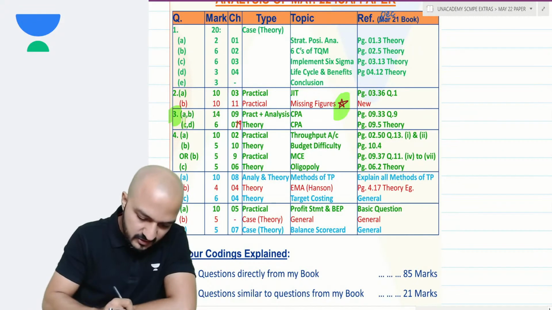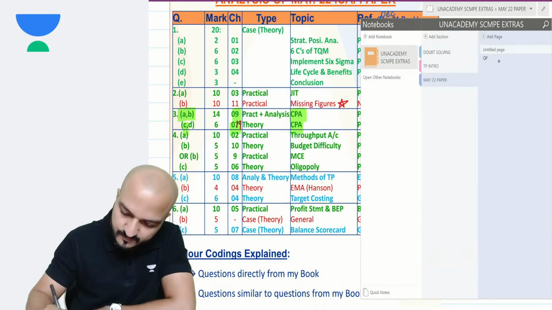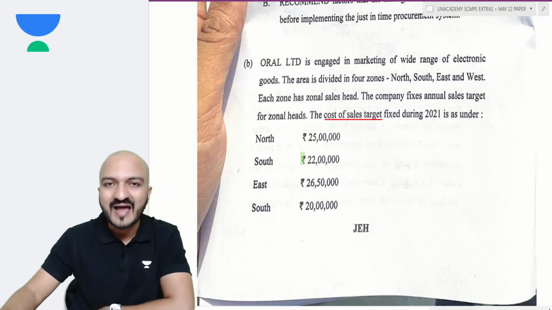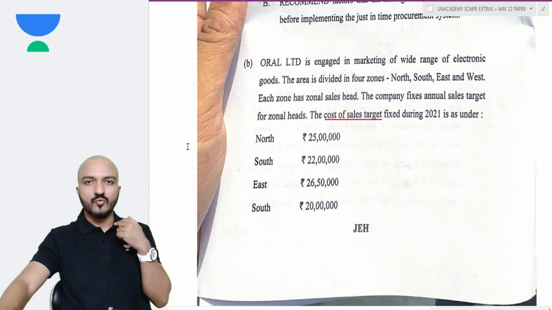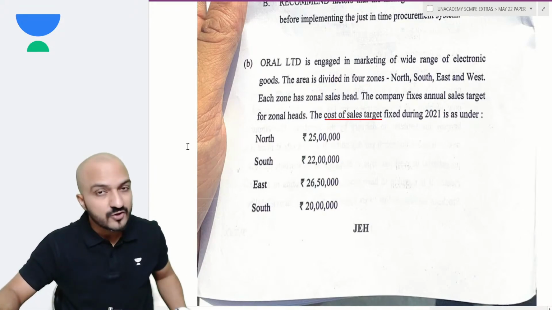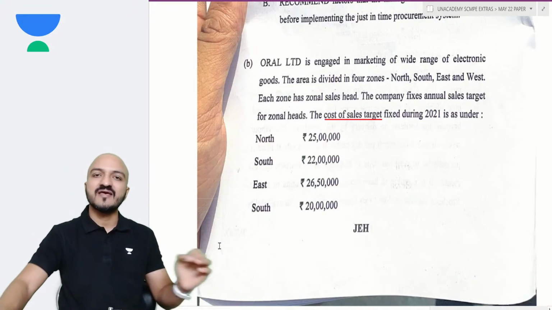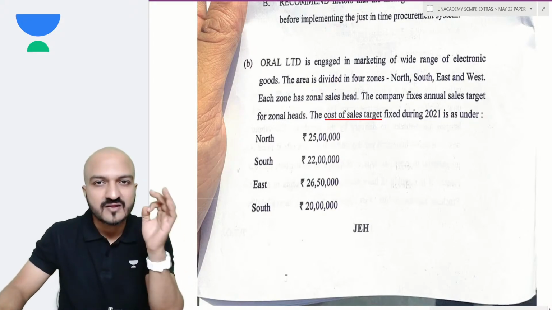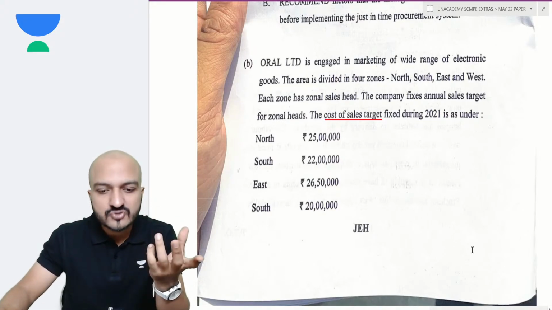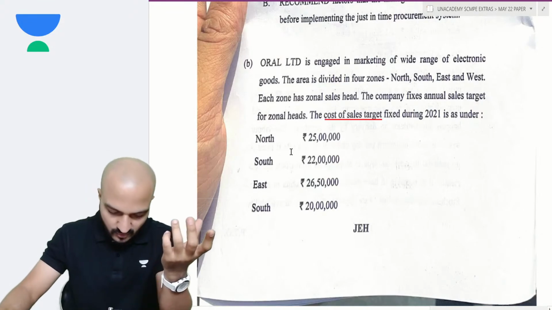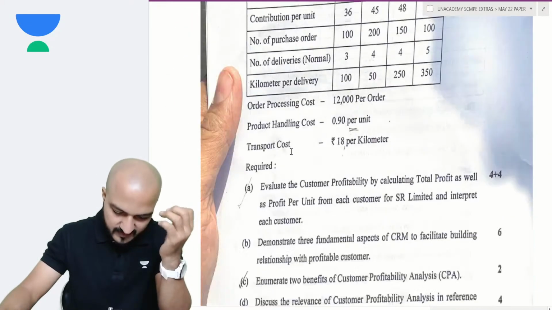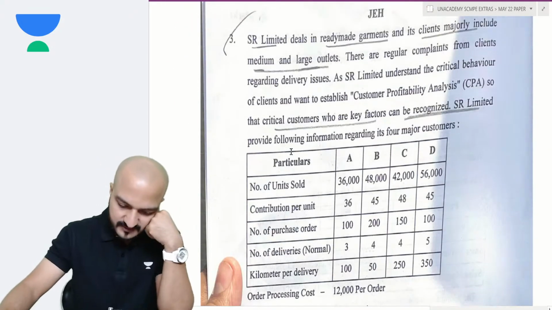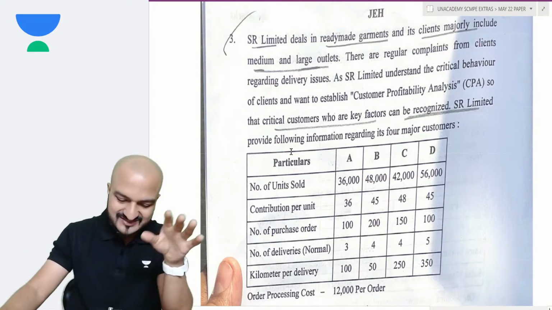Question 3 is regarding chapter number 9. Entire question is about chapter number 9, customer profitability analysis. If you remember, almost every question in chapter 9 is purely about activity based costing, right? So all you have to do in this question is simply apply activity based costing. Again, I'll give you just a summary.